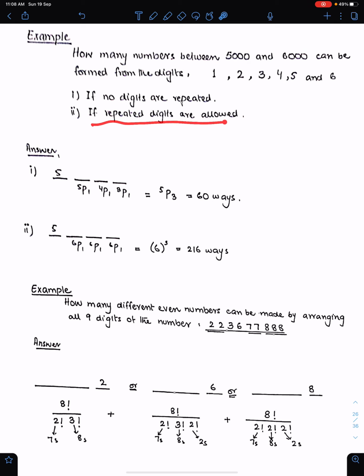But if repeated digits are allowed, then every time we have 6 digits. N is 6, so 6 digits. So we have to arrange digits one by one. The first digit is always 5 because the number is between 5000 and 6000. So here we can have anyone from remaining 6 because every time we have 6 digits. So anyone from 6 here, anyone from 6 can come here. So 6p1, 6p1, 6p1, which is 6 power 3.